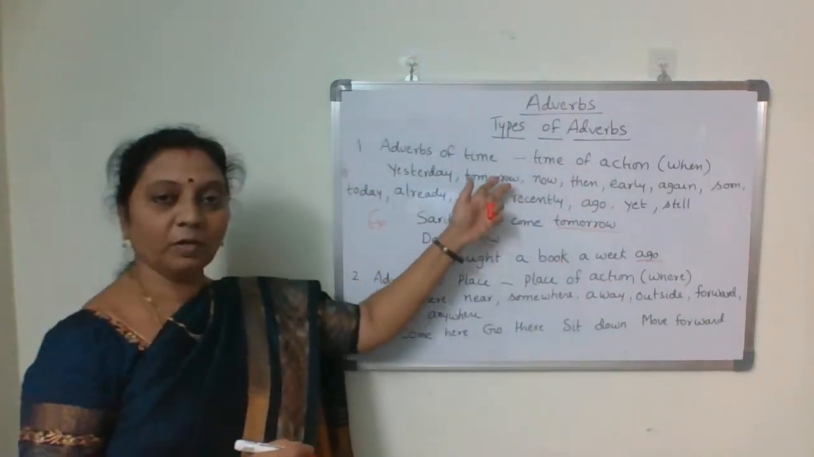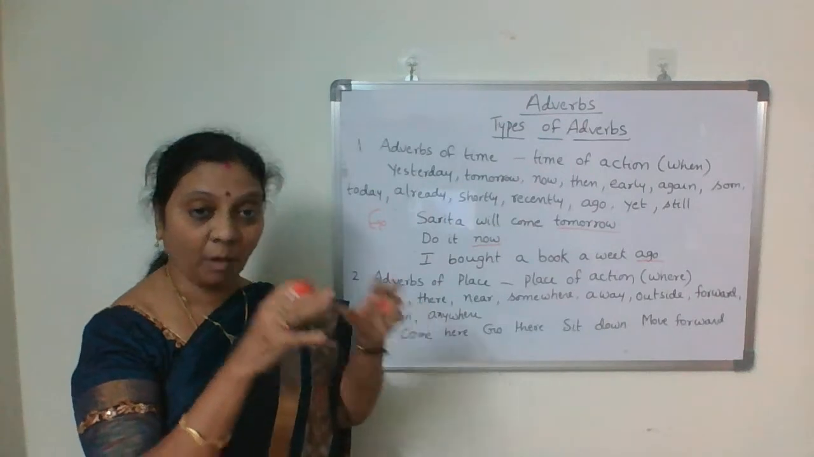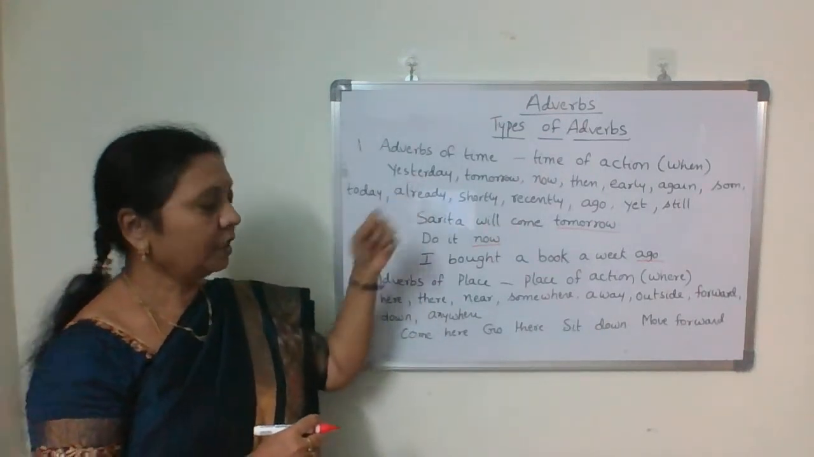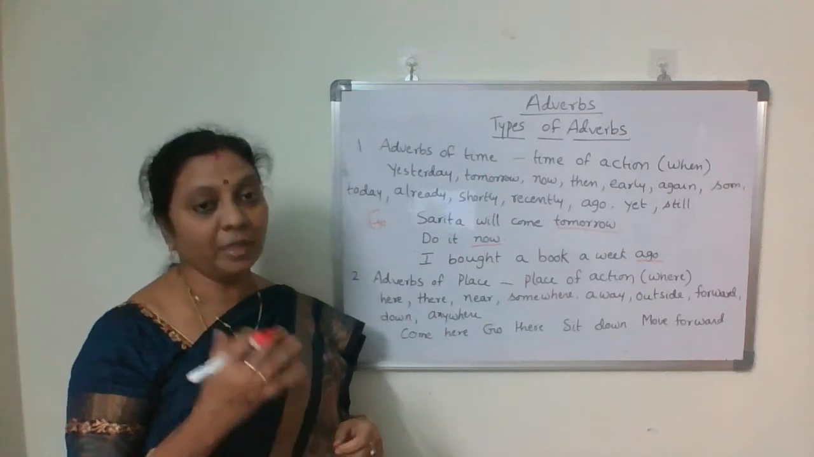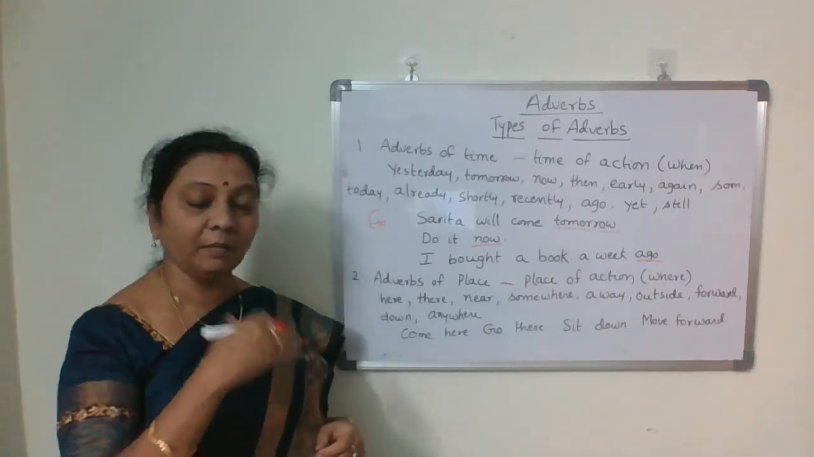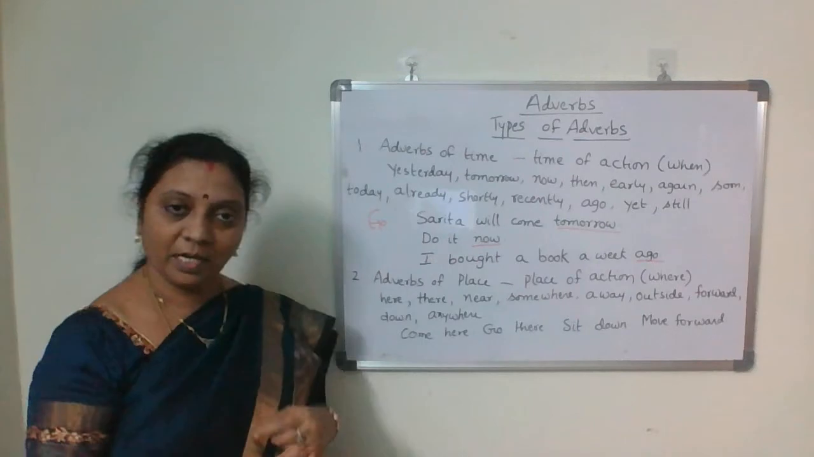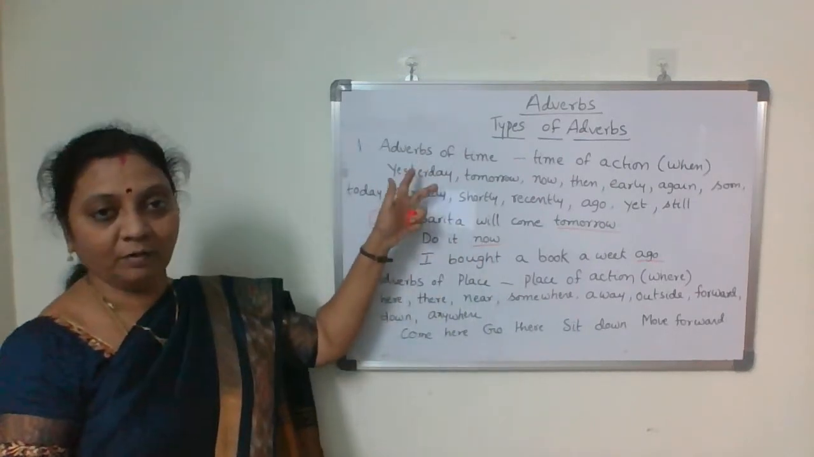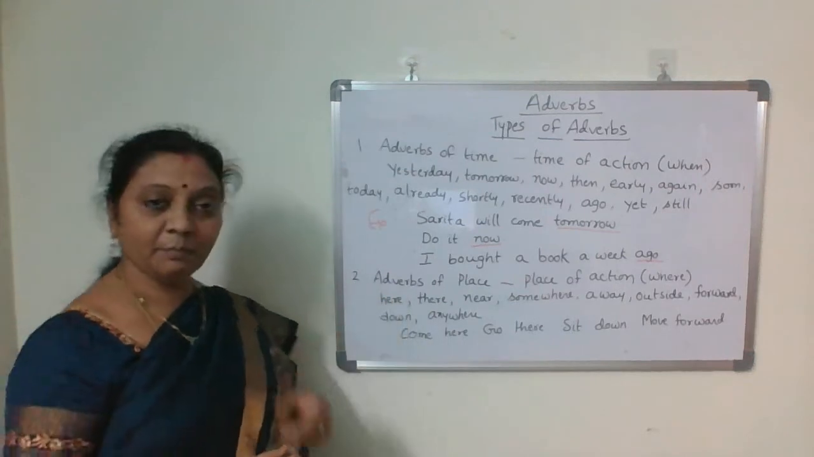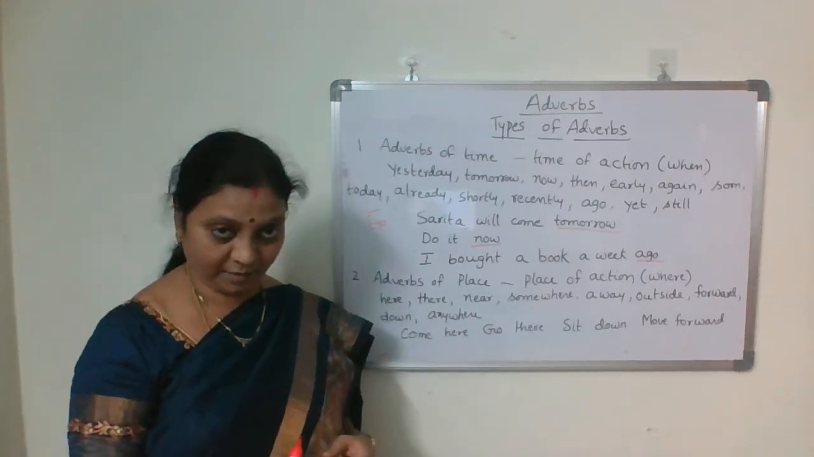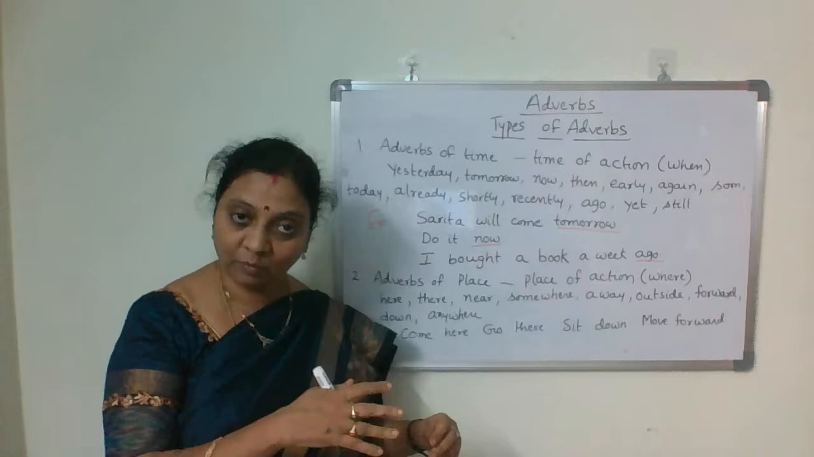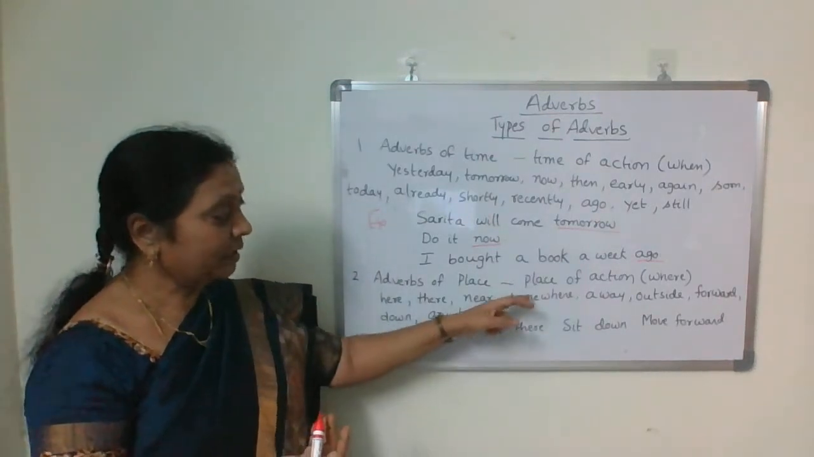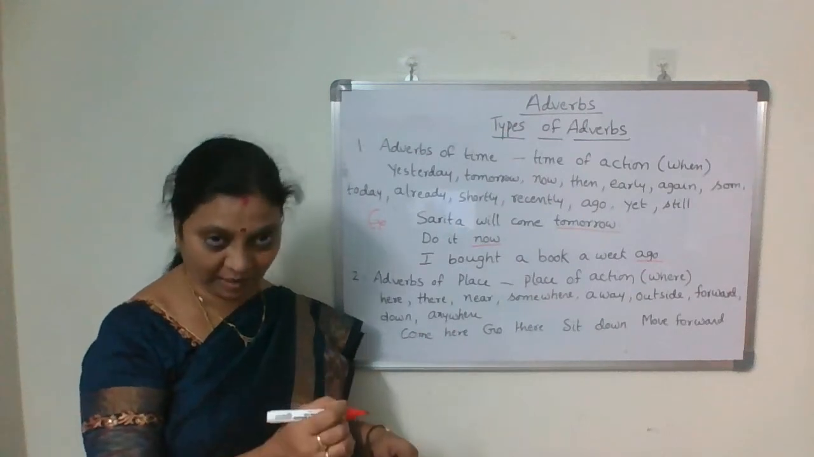So these all talk about the time of action. Okay. He came yesterday. When did he come? He came yesterday. Yesterday is also adverb of time. So these all words talk about adverbs of time. And second type is adverbs of place. Means they talk about place of action. Where? Place means where. Where does the action take place?